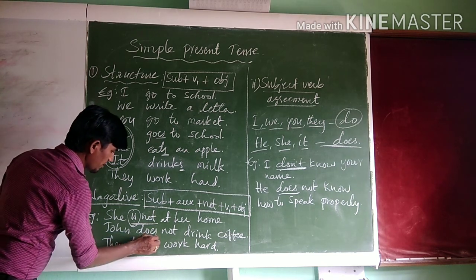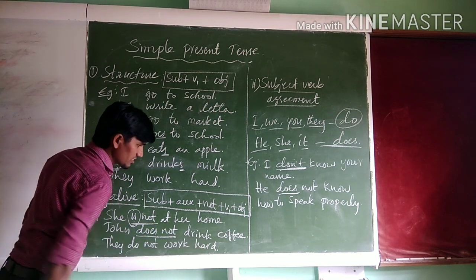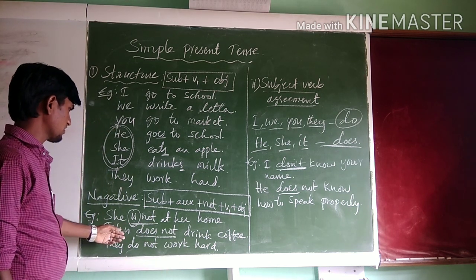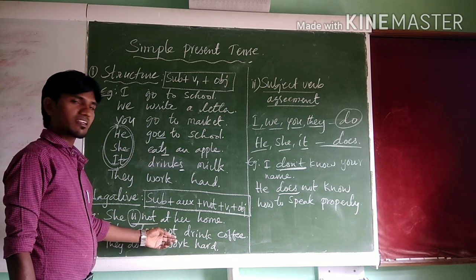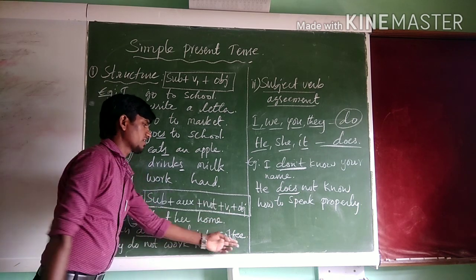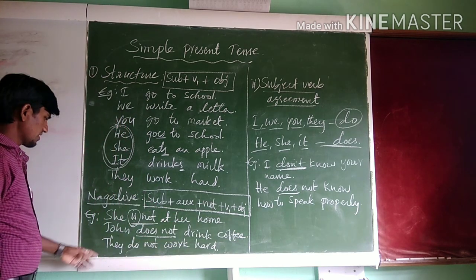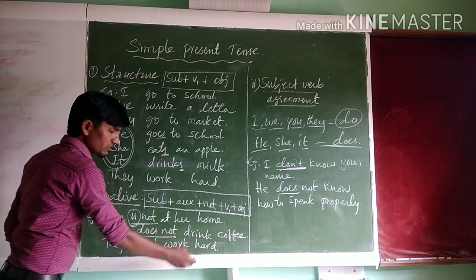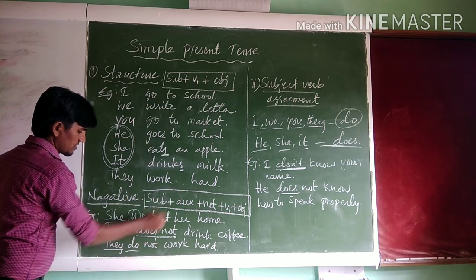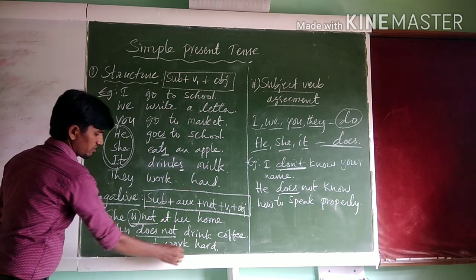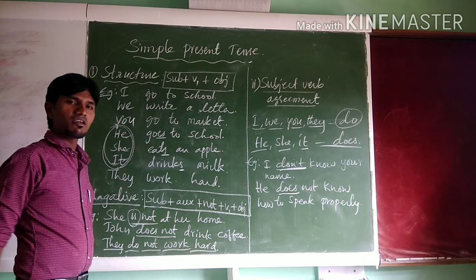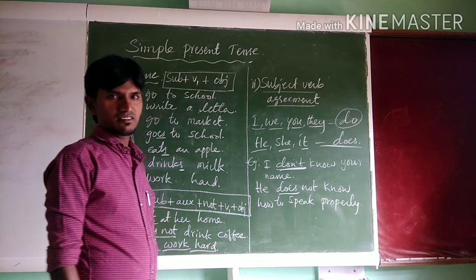And next one, John does not drink coffee. John is the subject, does is an auxiliary, not is the negative word, drink is verb form 1 and coffee is object. In the next example, they do not work hard. So this is the way we need to make sentences.